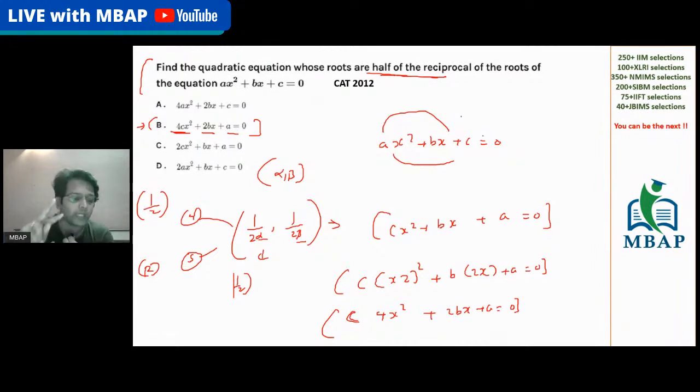So there are two things we have taken care of. One, the reciprocal: if it is the reciprocal of the roots, the value of a will interchange with c, and c with a. Second, the values have been halved, which is 1 by 2. So all we have done is put the value of x as 2x: (2x) square and a single 2x. If you do this, the answer will be simply out.